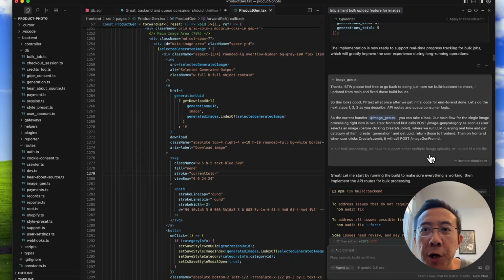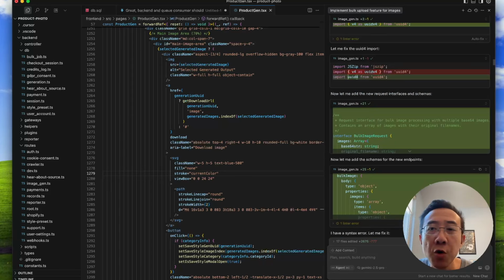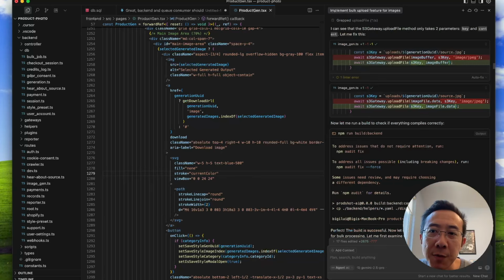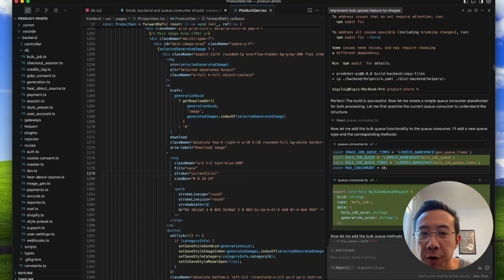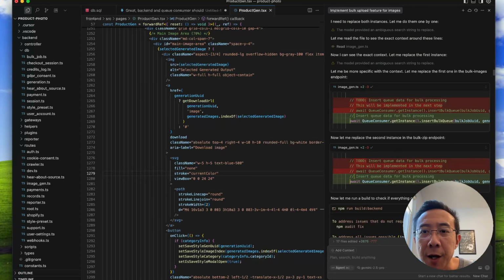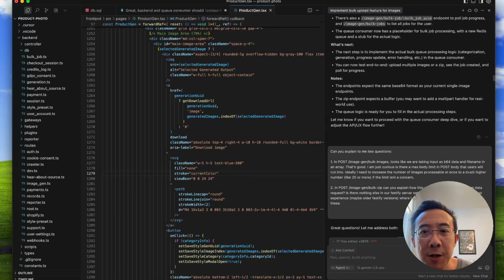So getting back to the code here, you see the next step we're working on is the image processing, the queue processing, right? To actually do the image generation, we'll unzip the file, upload them to S3, and then run the image generation on a model, like Gemini, and so on, right? And then it's going to ask me, hey, this is done, do you want to test it out? And I'm like, yeah, we'll test it out end to end when we're done with the back end, the queue, the front end.